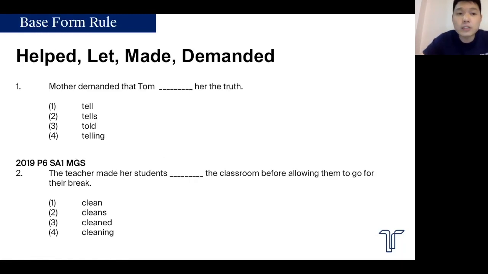After your 5 senses rule, we then move on to the base form rule. Every time you see helped, led, made, demanded, these 4 words, you know for sure that you're going to pick the base form, the word in its natural form. So, mother demanded that Tom tell her the truth. Tell is in its natural form. It's not tells, it's not in its past tense told, it's not telling.